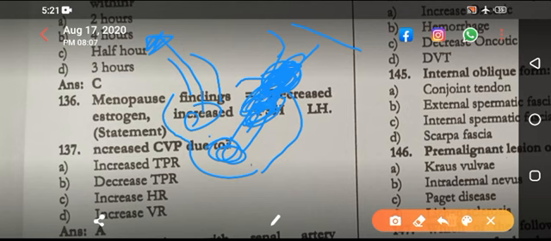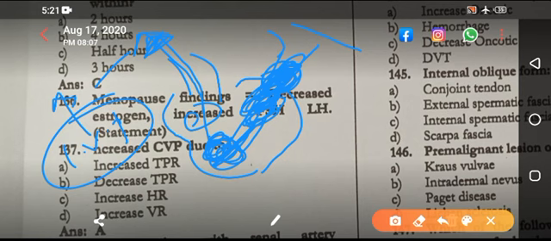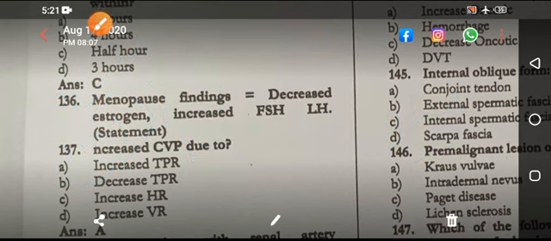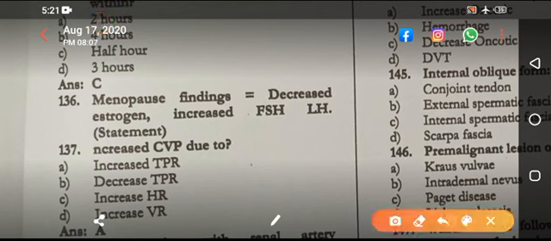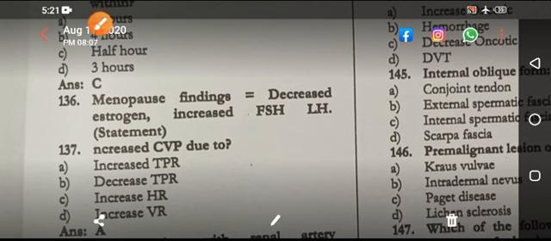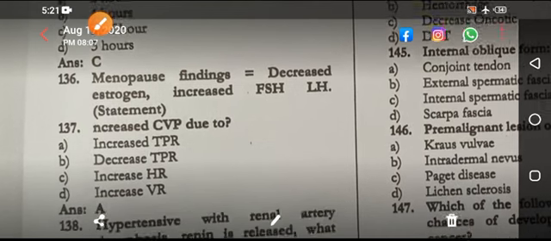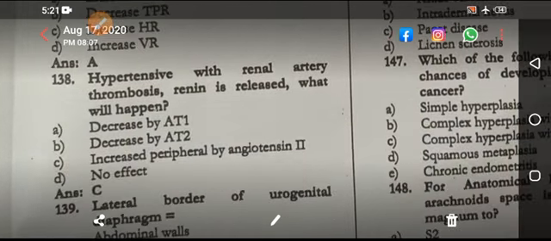So what happens if there is increased resistance over here in the pulmonary artery system? There is pooling of blood in the right ventricle, and this pooling of blood in the right ventricle goes up into the jugular vein, and there is increased CVP. So anything that decreases cardiac output of the right ventricle will give you an increase in CVP. Increase in blood volume also gives you an increase in CVP. But if the question is like this, as it is written, increased TPR, even if there is increased TPR in the systemic vessels, that is transferred back into the right ventricle, and that would give you raised CVP.